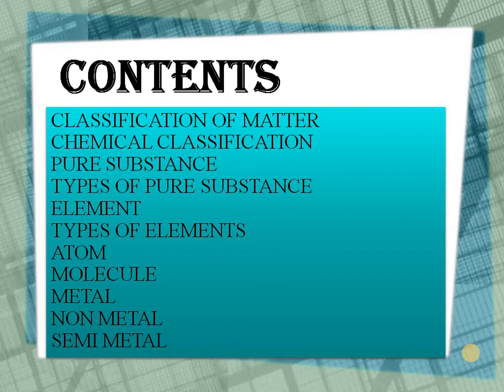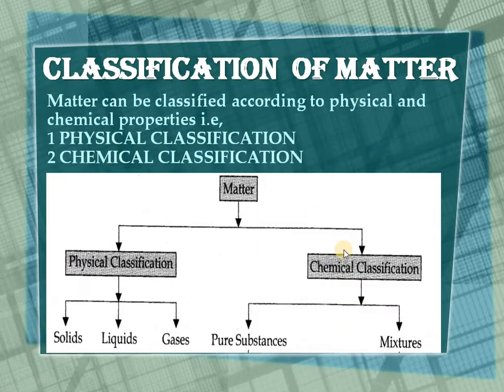Further, the division of pure substance, that is a type of pure substance: elements, then atoms, molecules, metals, non-metals, semi-metals or metalloids we will discuss in this lecture. So moving to the first topic, that is the classification of matter.